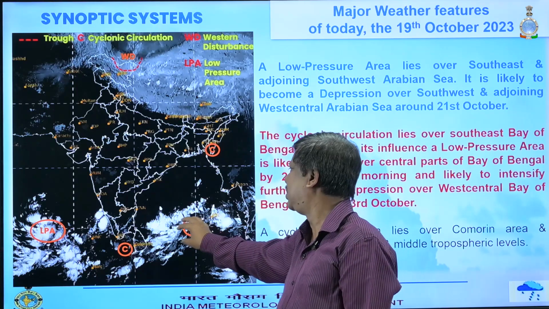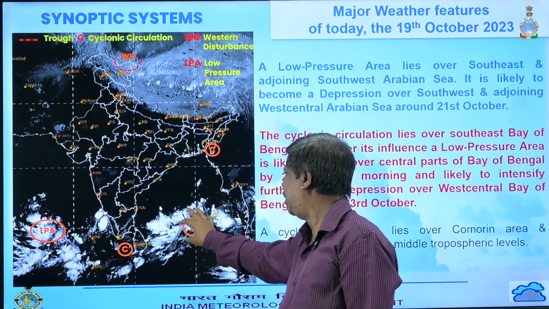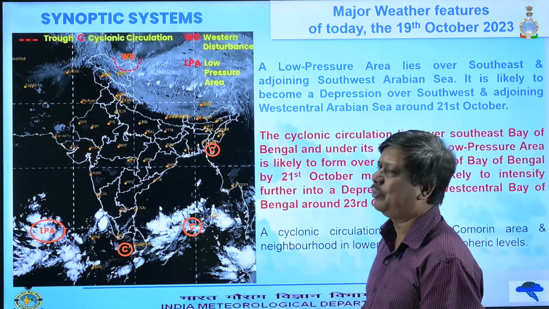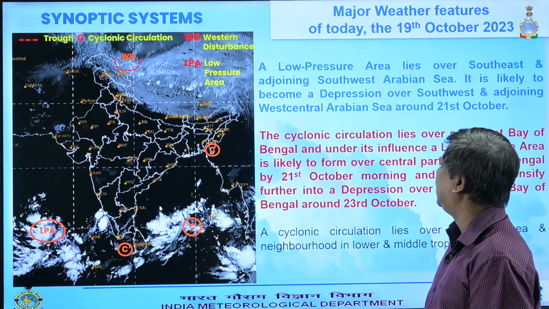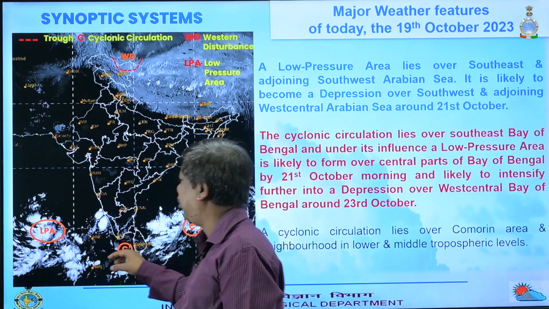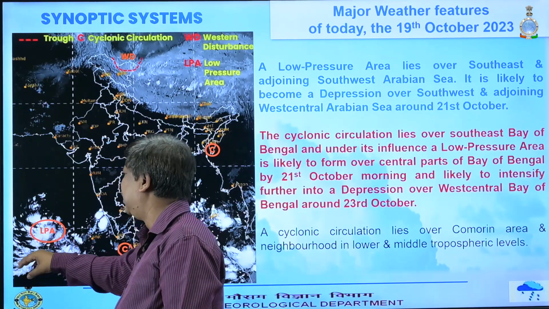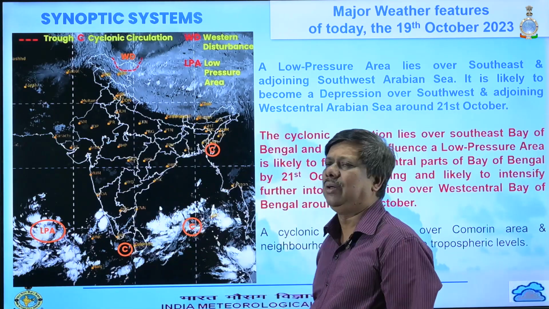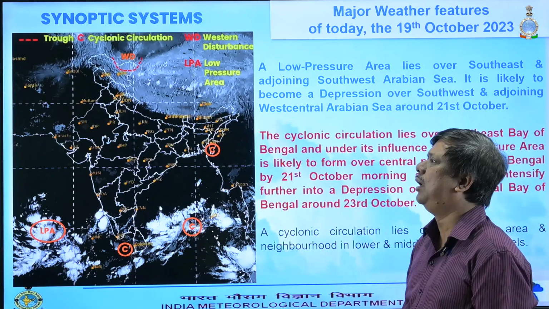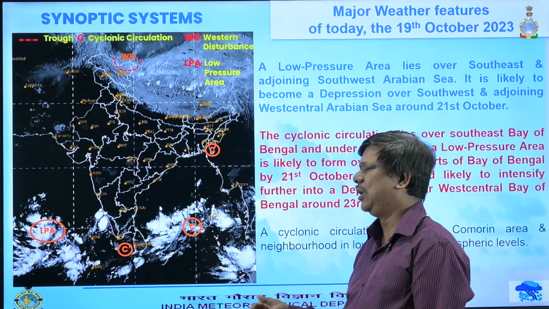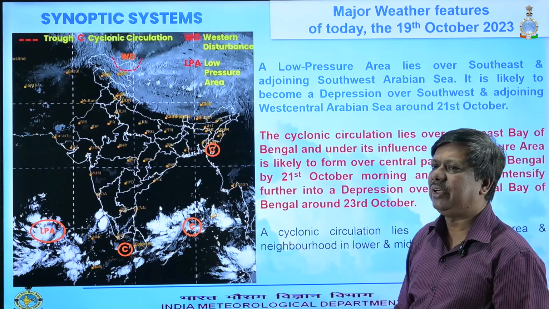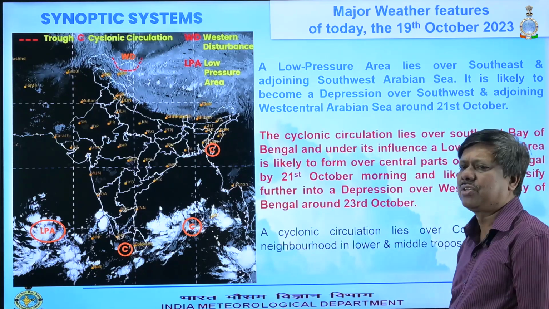This is persisting over southeast Bay of Bengal. So these are the main weather features of today, and this low pressure area is going to intensify further. Within 24 hours it will become a well marked low, and then it will move west northwest, further away from our Indian subcontinent, and it will intensify into a depression by 21st October.